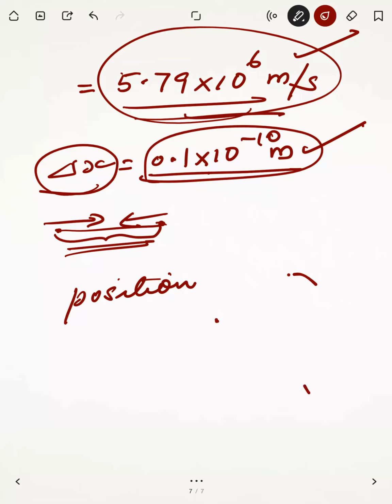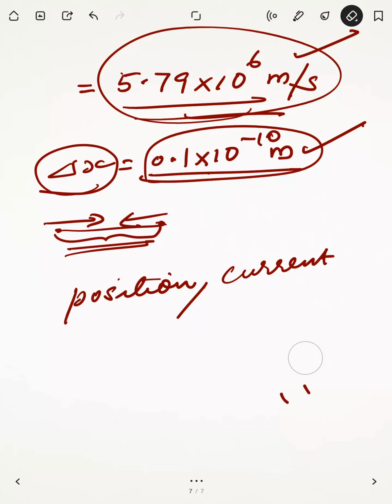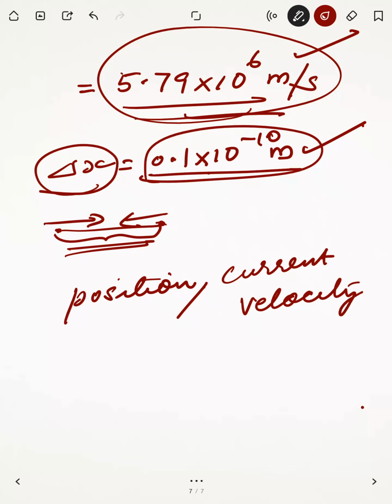To say the trajectory, means the path, of an electron in an atom, you should know the current position and the current velocity. Then only you can talk about the path of an electron.